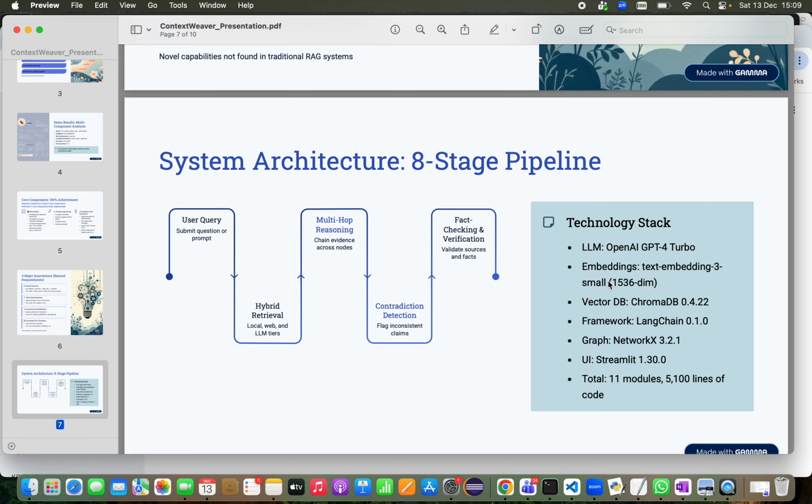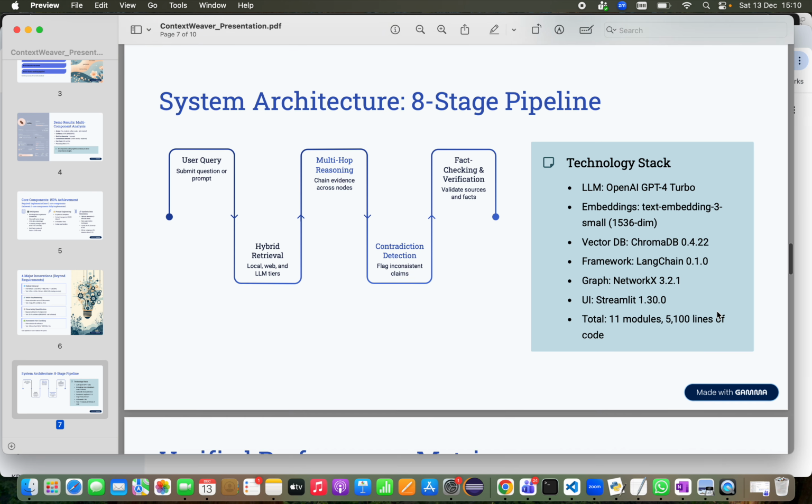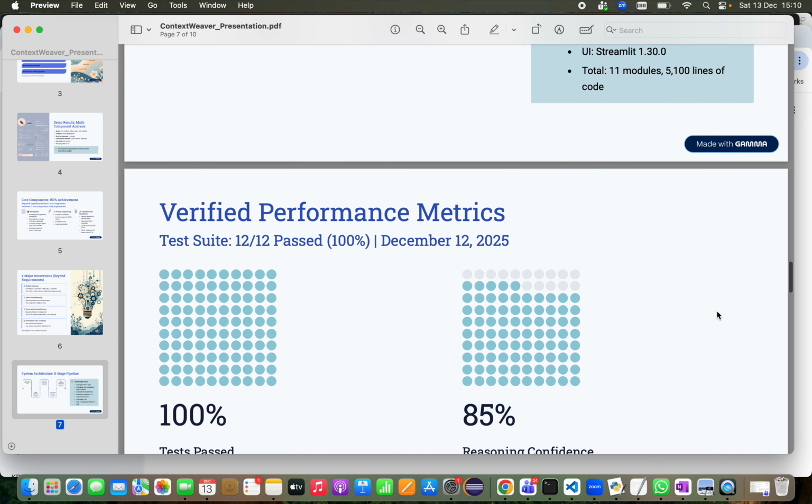The technology stack includes OpenAI GPT 4 Turbo for reasoning, ChromaDB for vector storage, LangChain as the framework, NetworkX for knowledge graphs, and Streamlit for the interface. The entire system is 11 modules and 5,000 odd lines of production code.